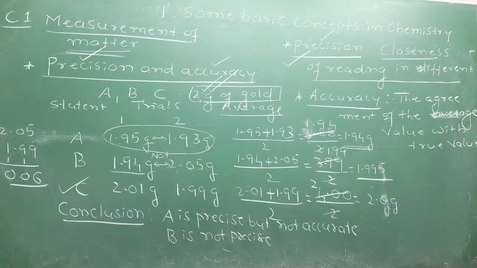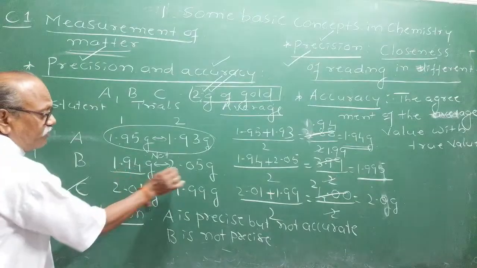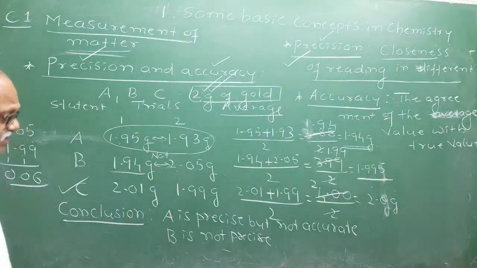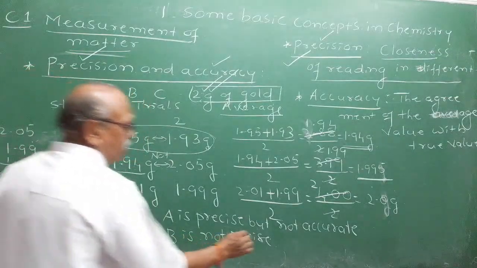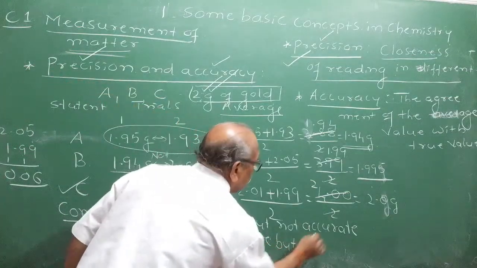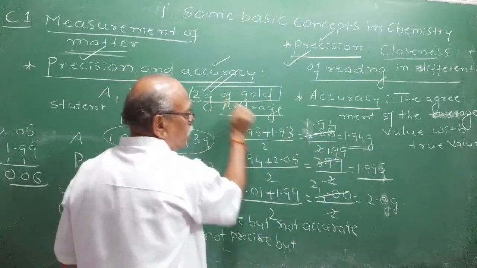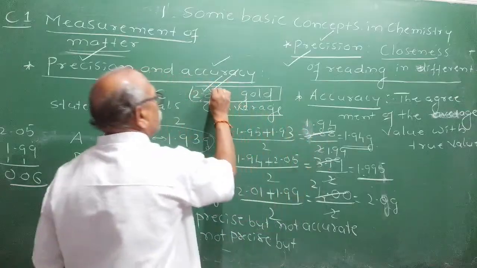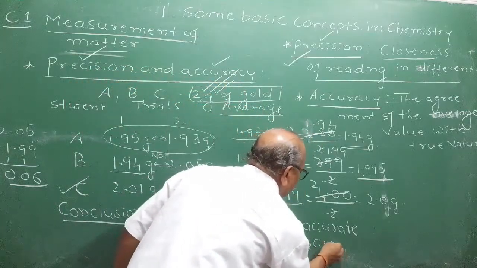Okay, last student C answer is coming wrong. Why? Wait. 1.94, 2.05, the difference is very large. Therefore, B is not precise, but his average is very, very close to the 2 gram. 2 gram, 1.995 means it is in agreement with the true value and it is accurate.